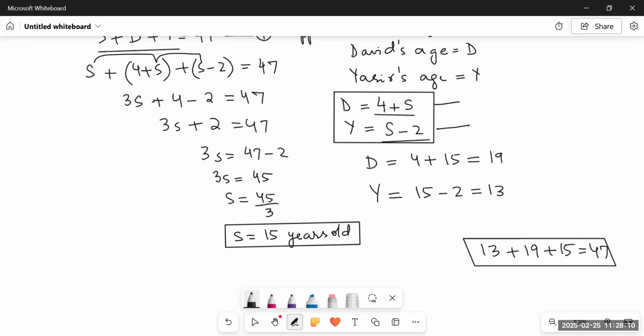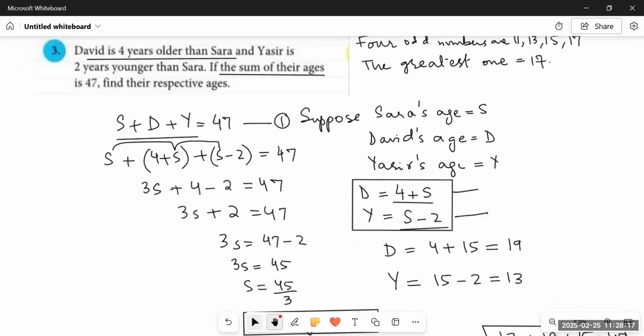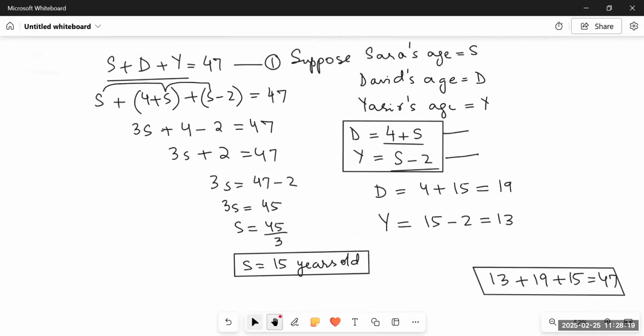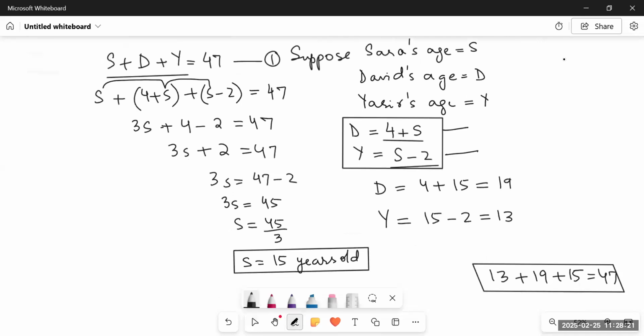And what do we have to calculate? We have to calculate their respective ages, that means the ages of all three, Sarah, David, and Yasser. So what we did: first we supposed their ages in terms of Sarah, then we found the age of Sarah first. After finding the age of Sarah, we put the value of her age in the equations for David and Yasser, and there we found their ages too.